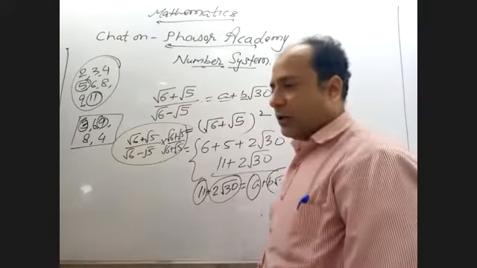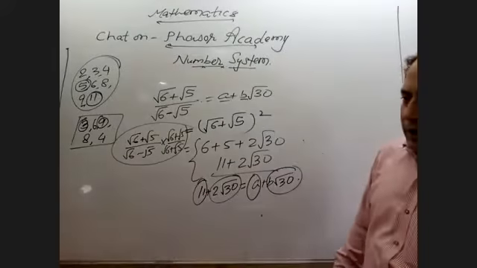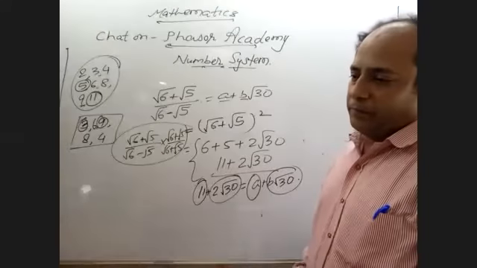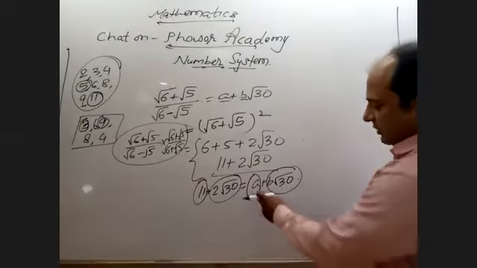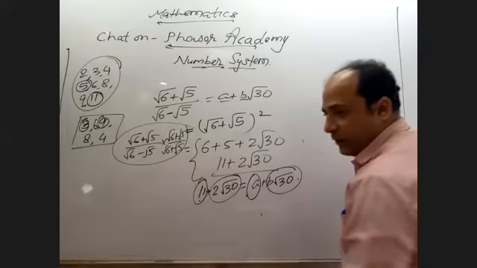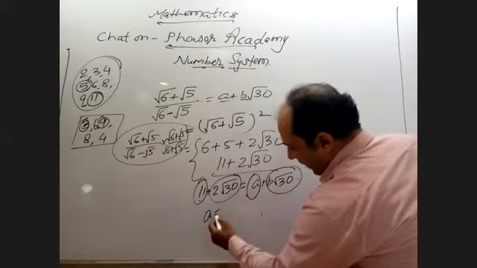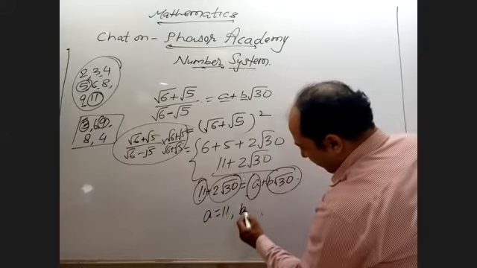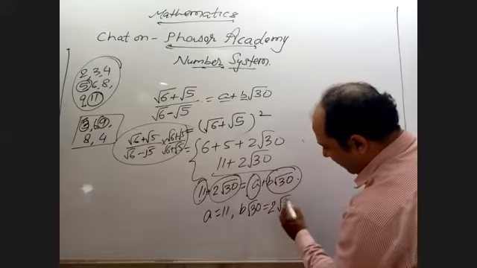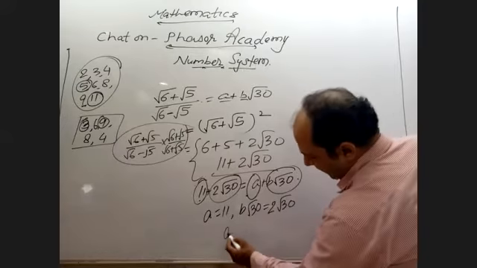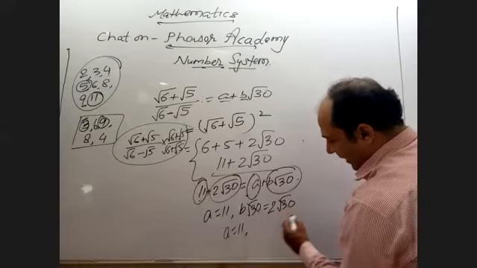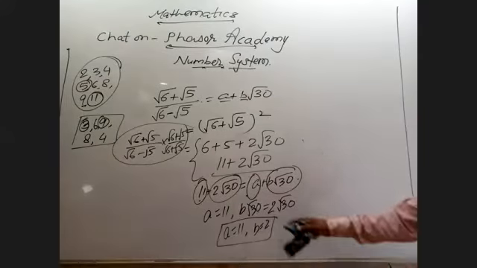So if I equate the terms here, a is 11 and b root 30 is equal to 2 root 30. Then a will be 11 and root 30 cancels, b equals 2.